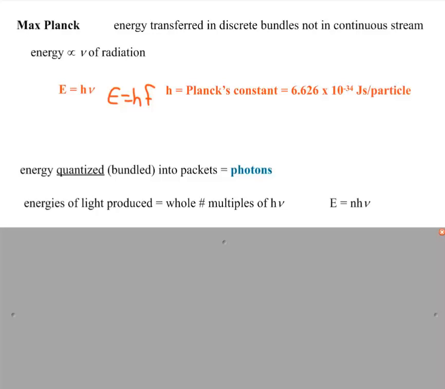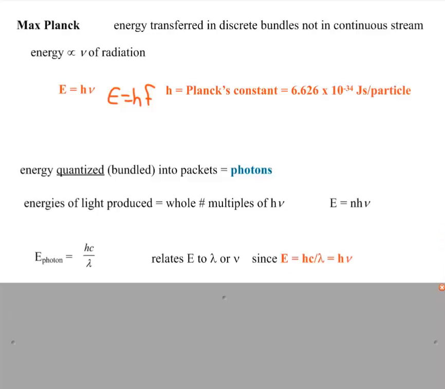So different energies of light produced equals some whole number multiple of the product h nu. So the total amount of energy produced equals that n, whole number, multiple times h nu. n would be the number of particles.